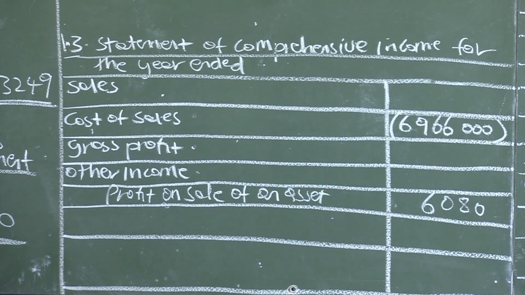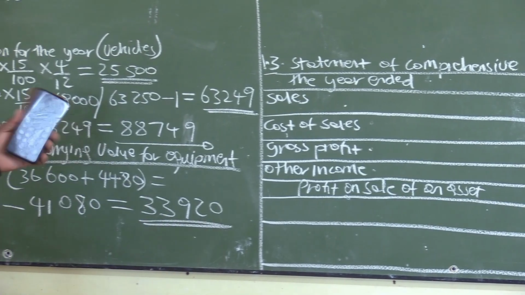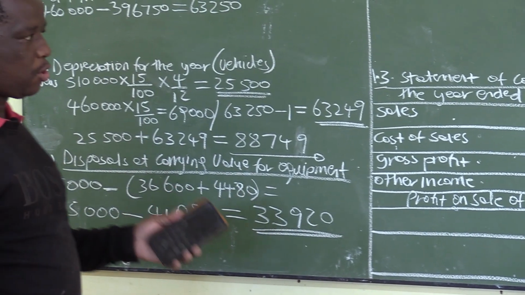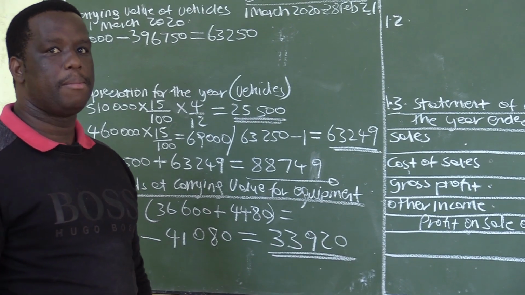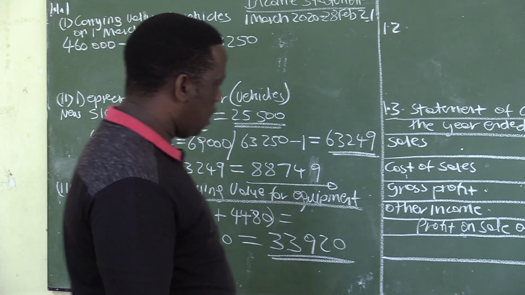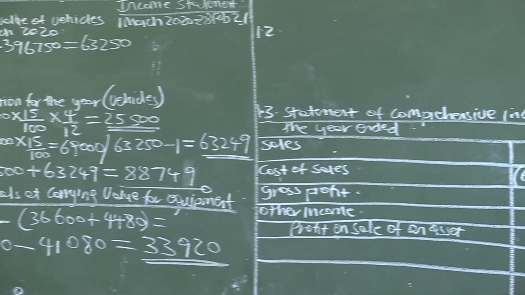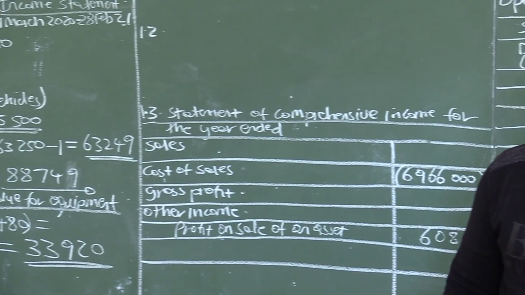Remember, I told you, even when we were doing depreciation, that it is important when you are doing this calculation, whatever is going to affect the income statement must be transferred immediately before you even forget that there was such an item. Right. Then 1.2.